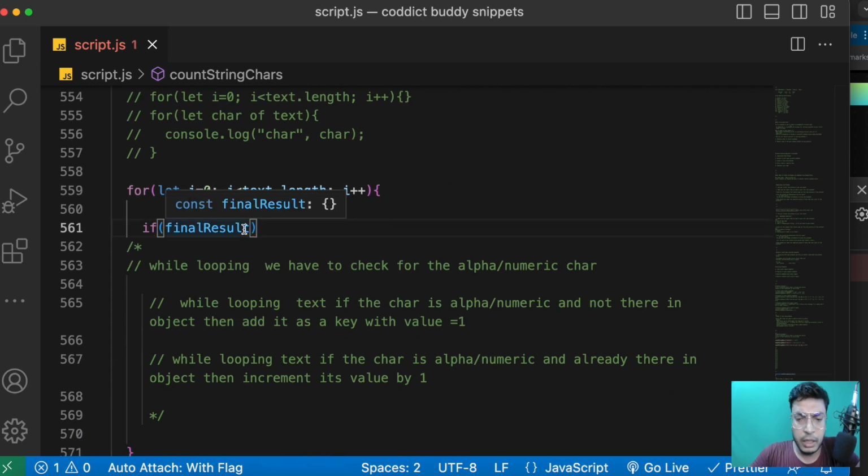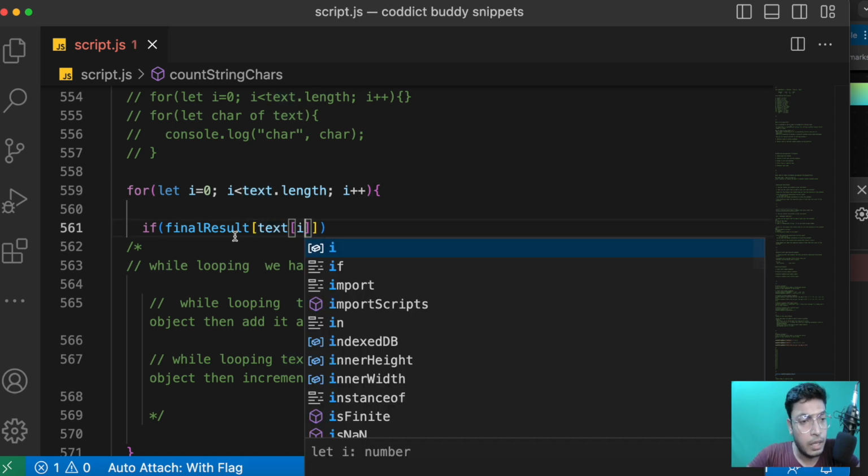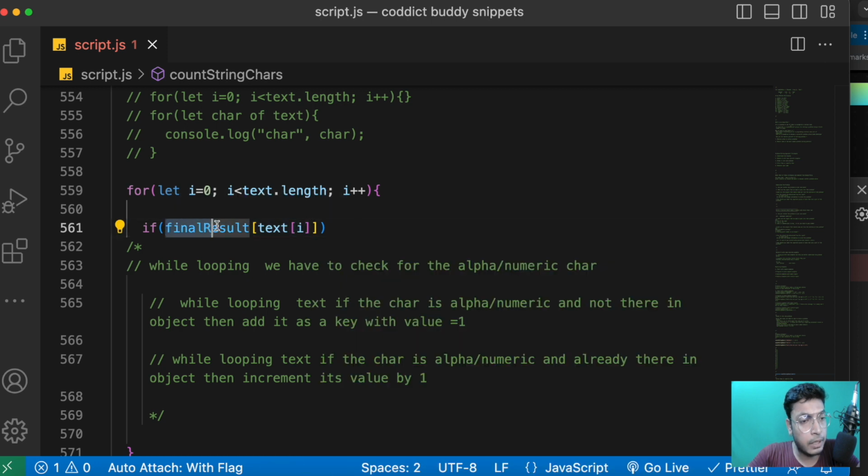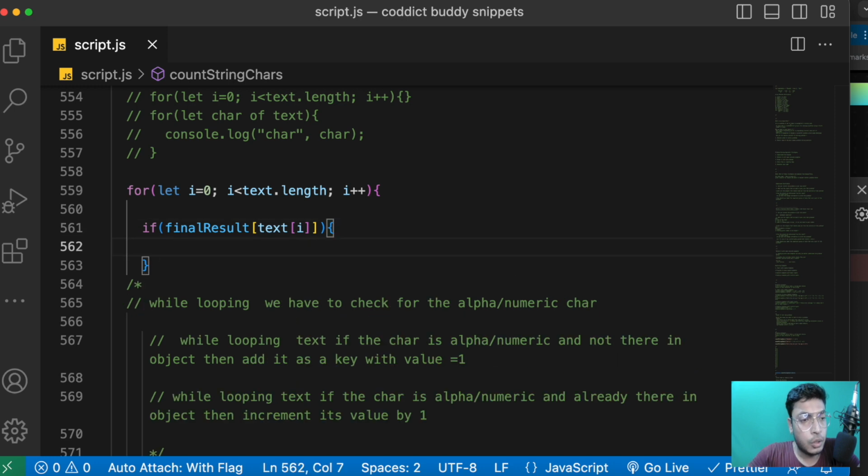There are actually multiple ways. In this object we can access that key directly, text at position i. If that key is available in this object, it will return the value of this key, otherwise it will return undefined. So in both cases it will either be true or false, right? It will go inside this if condition or it will not. So if the key is present in the object, that means the key already has some value, right?